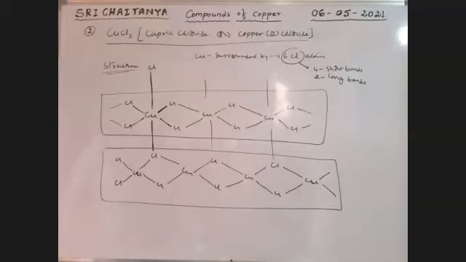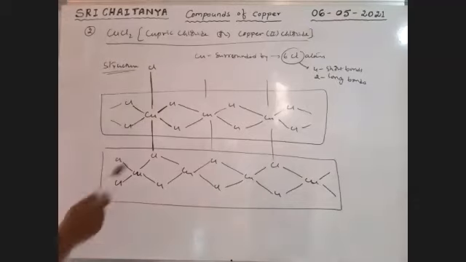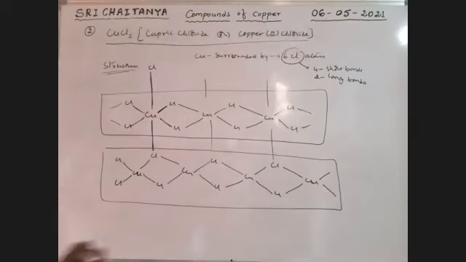Very important. Within the plane, 4 bonds are short length. Above and below the plane, 2 chlorine atoms are there. Those are long bonds. So totally copper is surrounded with 6 chlorine atoms. Each chlorine is surrounded with 3 copper atoms, not 2.